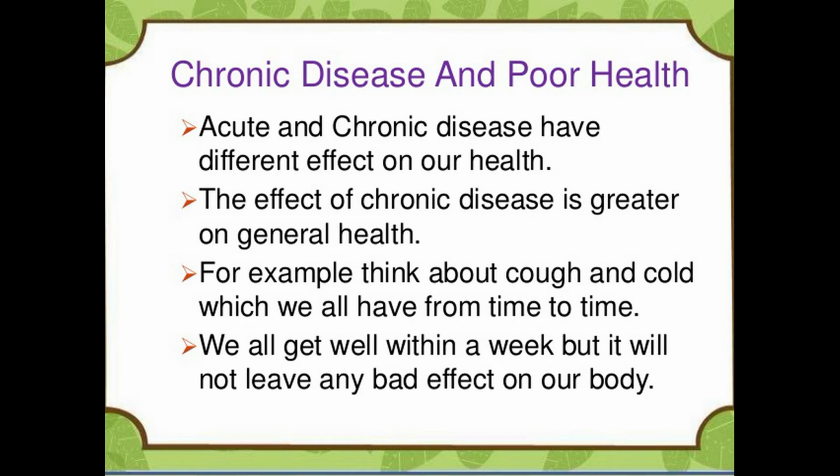But some other diseases last a lifetime, or take a long time. That is known as chronic disease. So a disease that lasts only a very short period of time is acute, and a disease which lasts a long time, even a lifetime, is chronic.